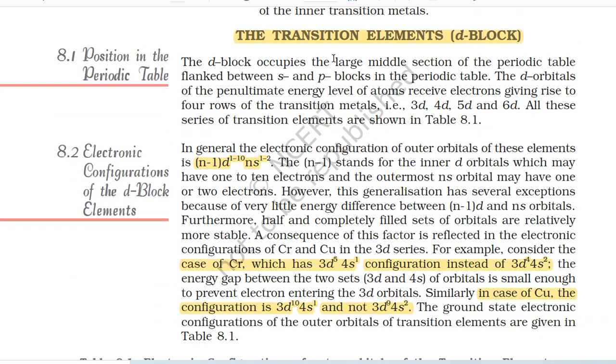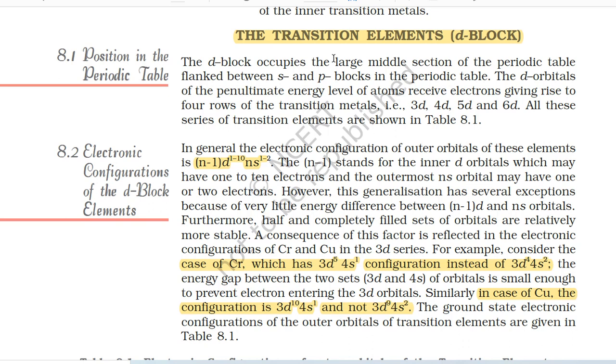The transition elements, d block. 8.1 Position in the periodic table. The d block occupies the large middle section of the periodic table flanked between s and p blocks in the periodic table. The d orbitals of the penultimate energy level of atoms receive electrons giving rise to 4 rows of the transition metals, that is 3d, 4d, 5d and 6d. All these series of transition elements are shown in table 8.1.